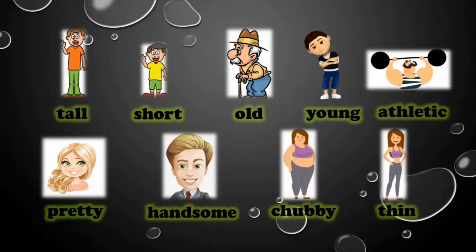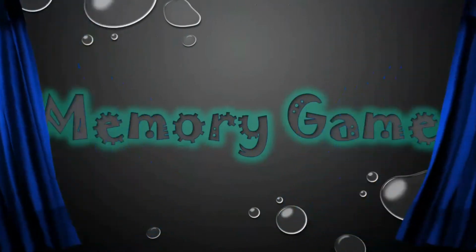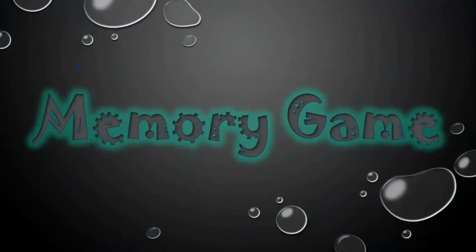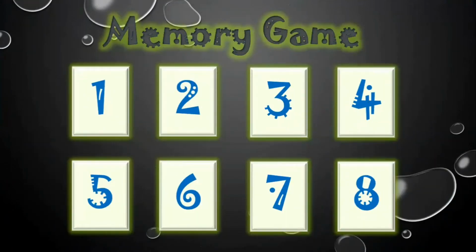Now we're going to play the next game, the memory game. Okay, for example, you can use the memory game in your live class. You have to find the pairs. Okay, tell me 2 numbers.